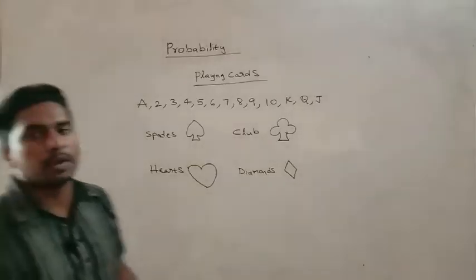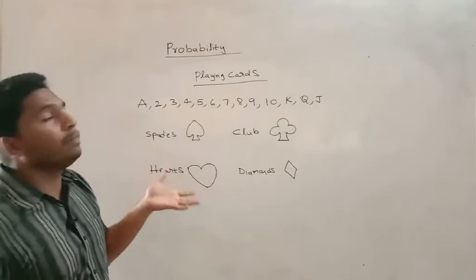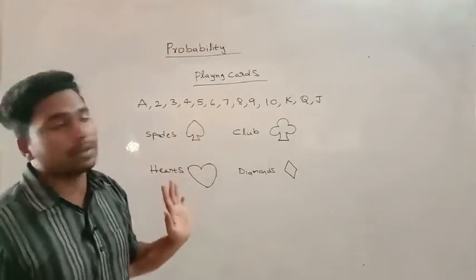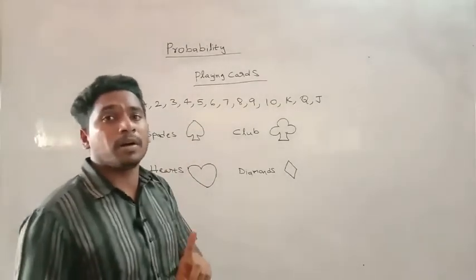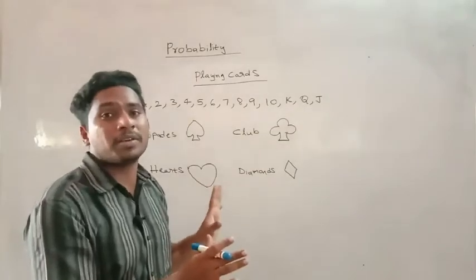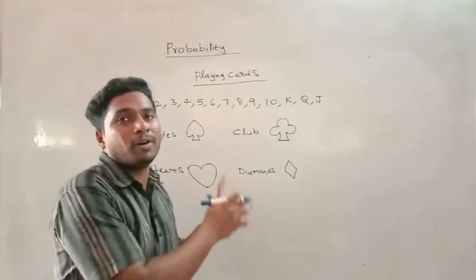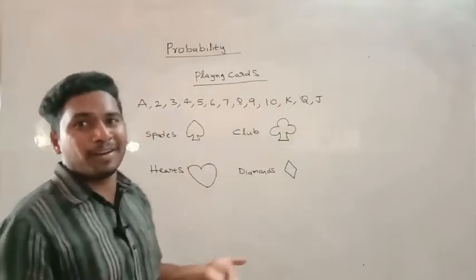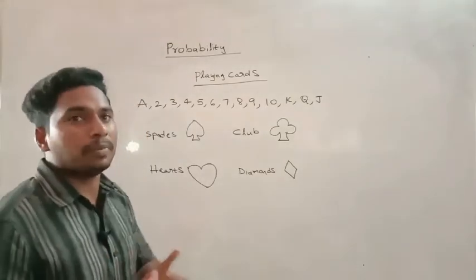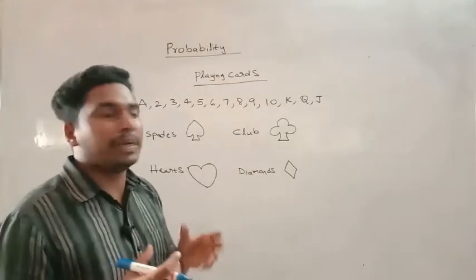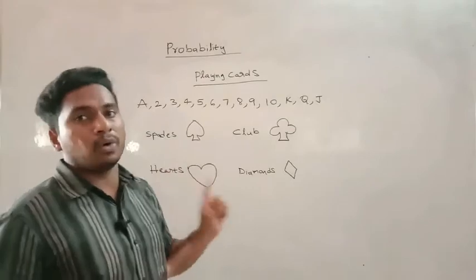This is a very important topic in probability, that is playing cards. A few people who are already familiar with these cards need not go through all these basics, because they already know what is what. But those who do not have the basic idea of this have to know it.